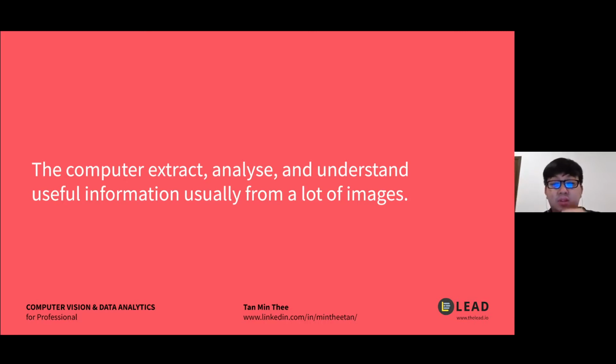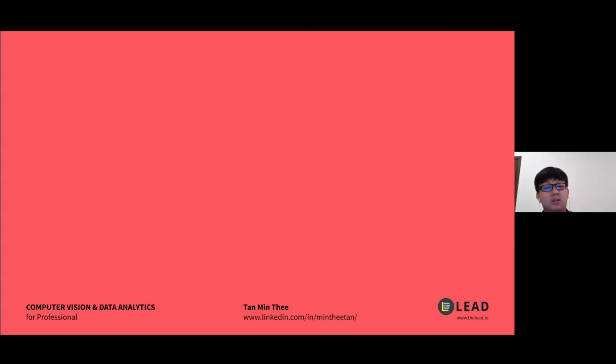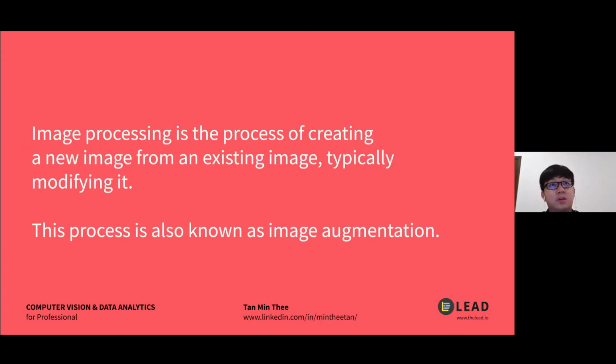Then the computer analyzes it, and then it will understand and learn that, okay, this information is what I'm supposed to recognize. So this step actually requires a lot of data. The data here will be images. After that, we'll do some image processing, such as cropping the image, rotating the images, increasing the brightness or the contrast.